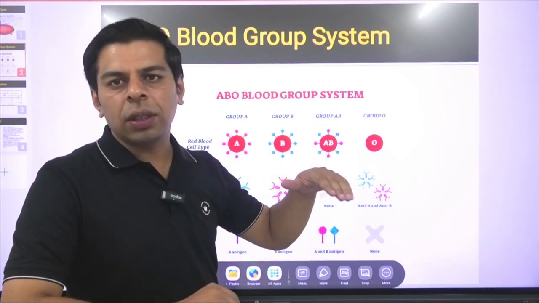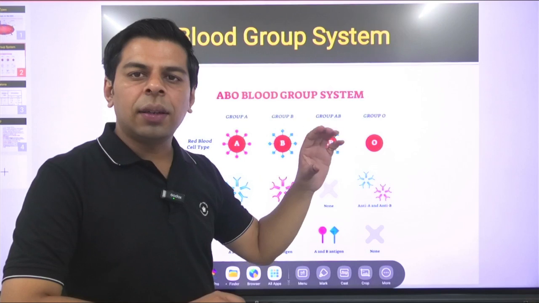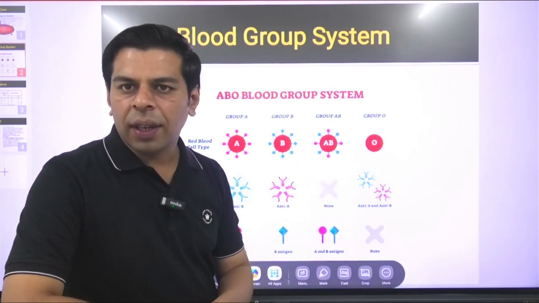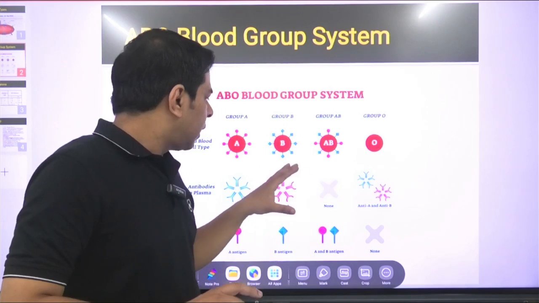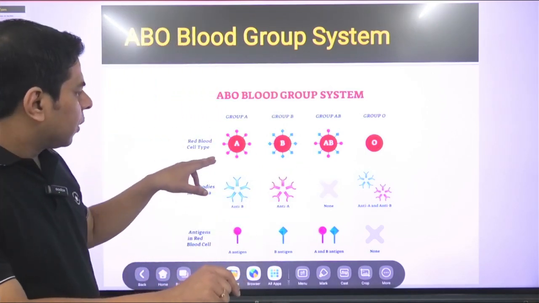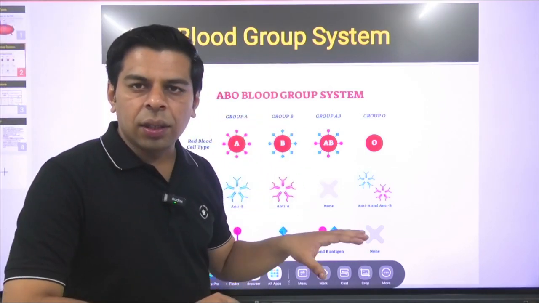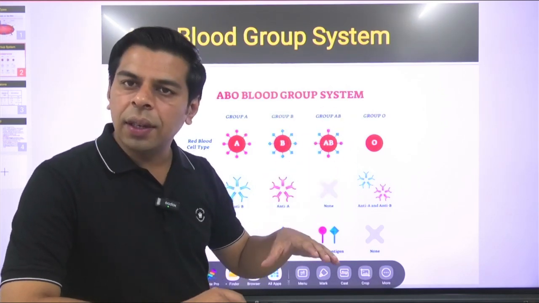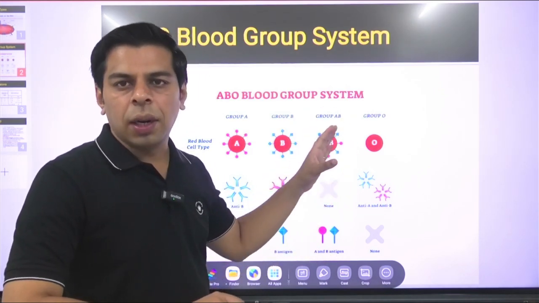Since they were present on the outside, the term antigen was used in that particular context. So you have to understand that when a blood group has the A antigen, it is referred to as A. If it has the B antigen, it is referred to as blood group B.